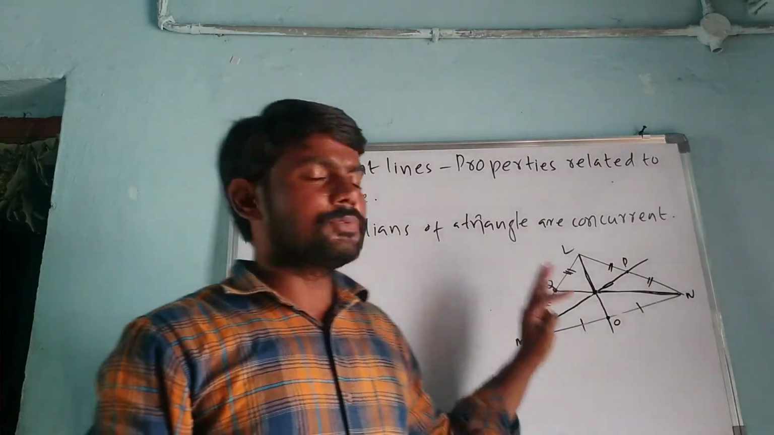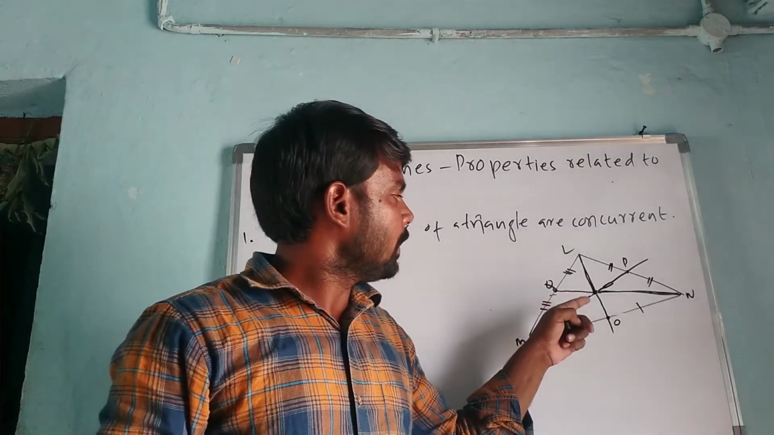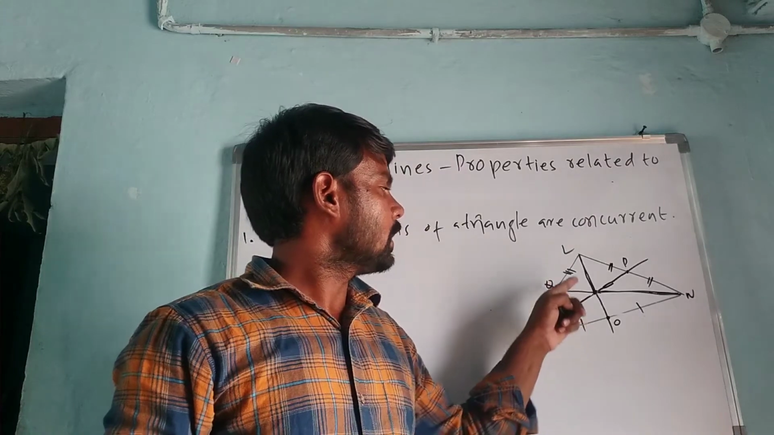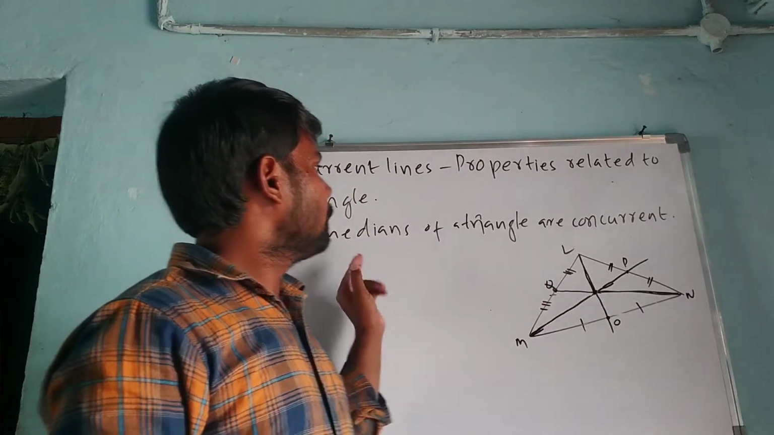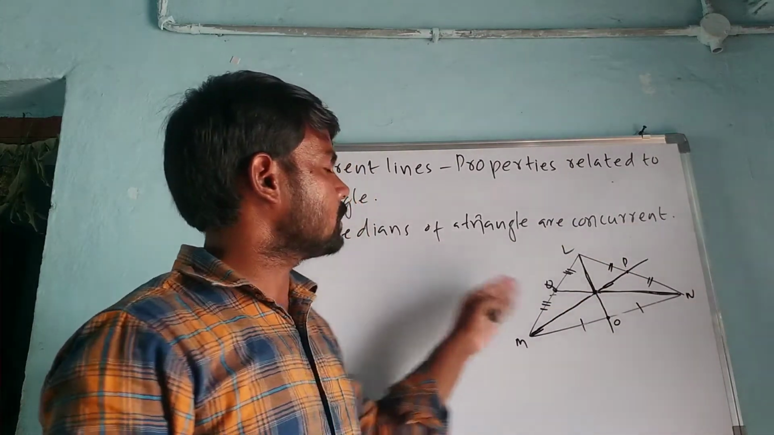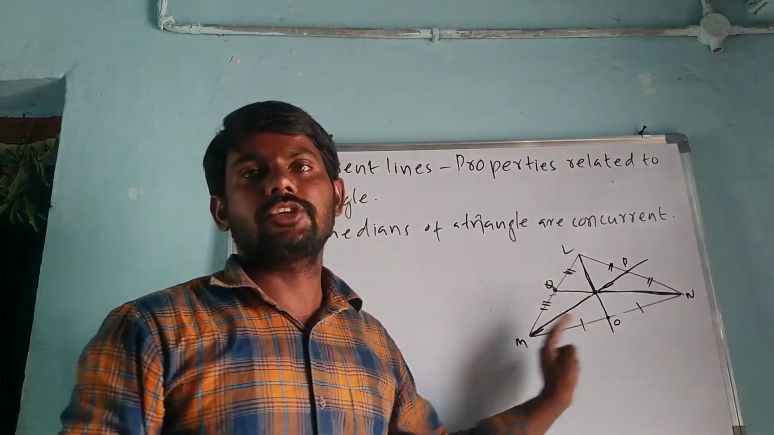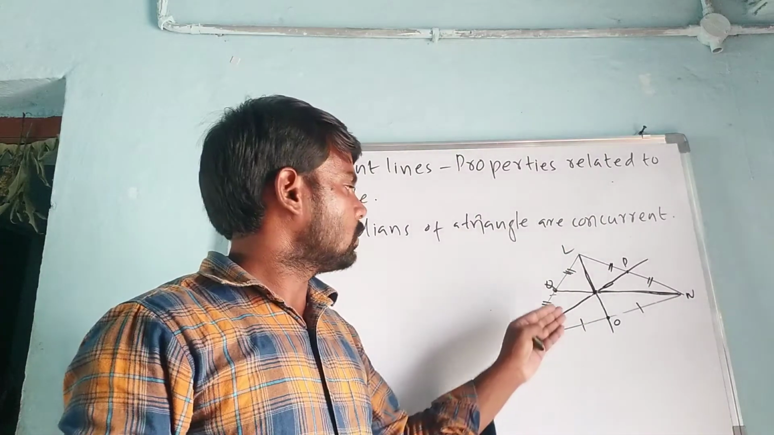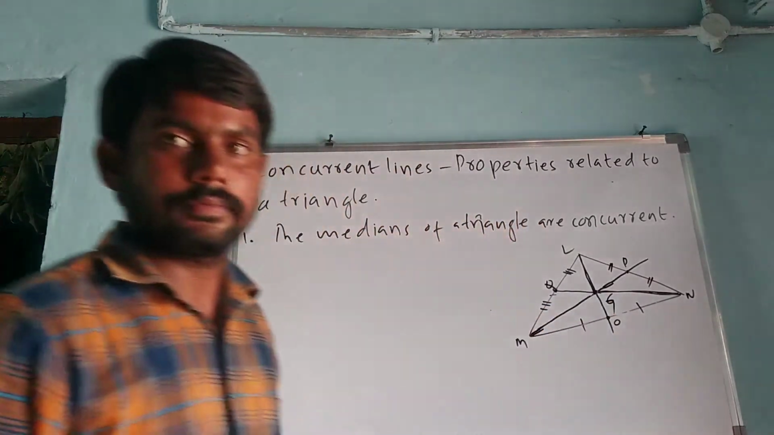So how many medians do we have, children? Three medians. So three medians are intersecting at a point. You can say that the three medians of a triangle are concurrent. The point of concurrency is called the centroid of a triangle. So this is the centroid. The centroid is denoted by G.